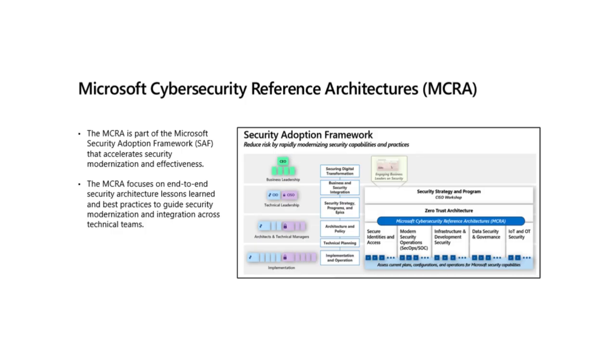The Microsoft Cybersecurity Reference Architectures, MCRA, is part of the Microsoft Security Adoption Framework, SAF, that accelerates security modernization and effectiveness. The SAF provides clear, actionable guidance to help you guide your security modernization journey for protecting business assets across your technical estate. The recommendations and references in SAF are aligned to zero trust principles as well as best practices and lessons learned from across customers.